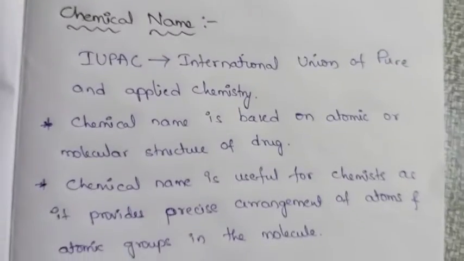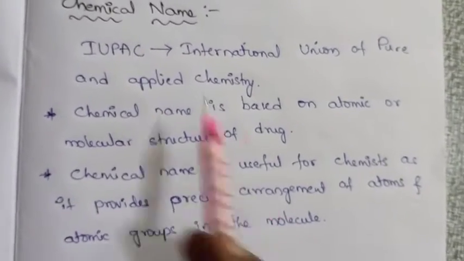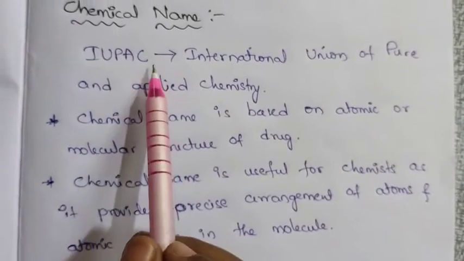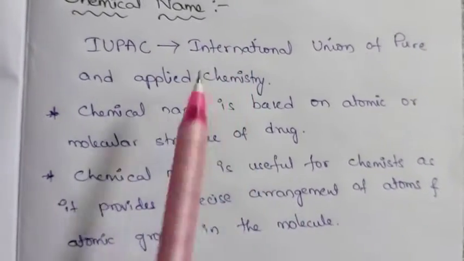This is about the chemical name. Mainly you have to remember one thing, that is IUPAC gives the chemical name to a drug.